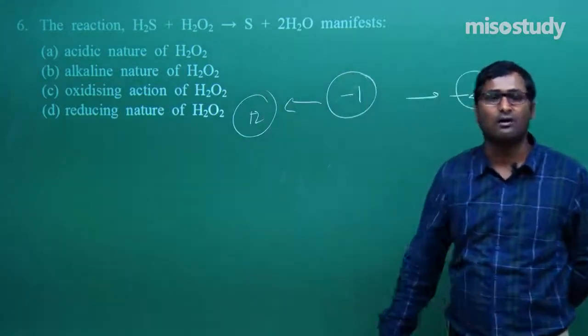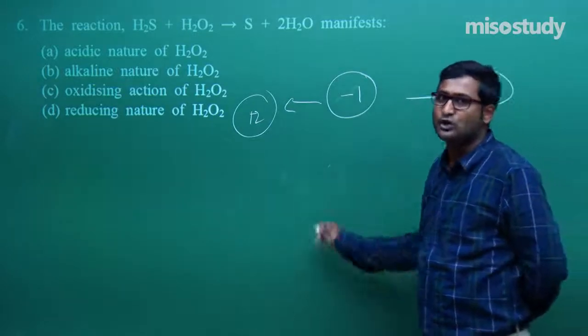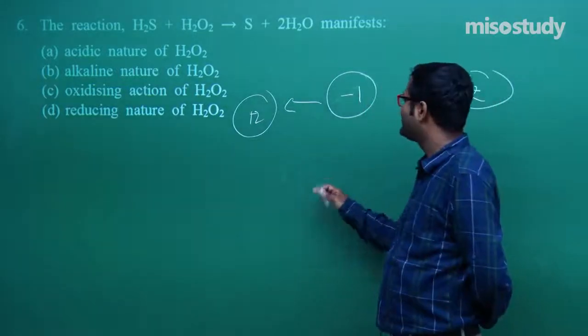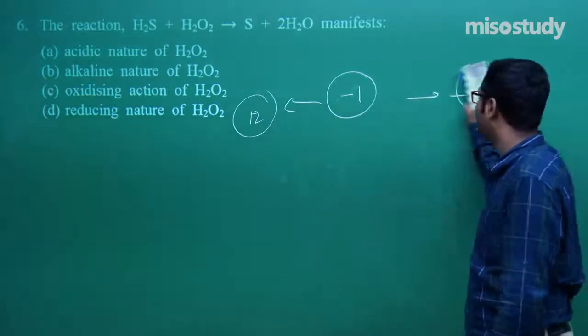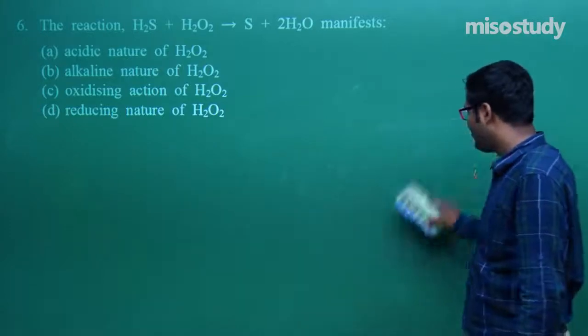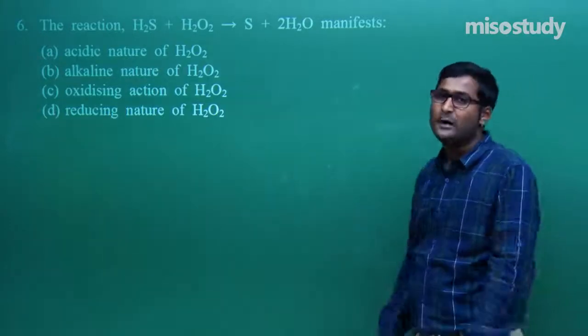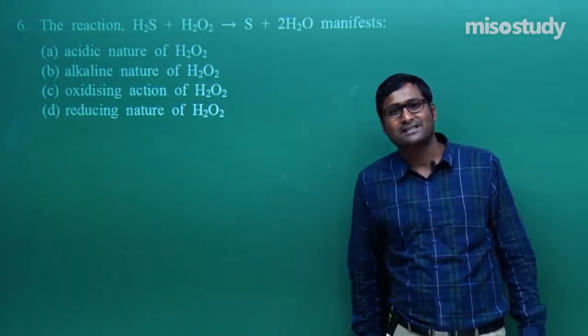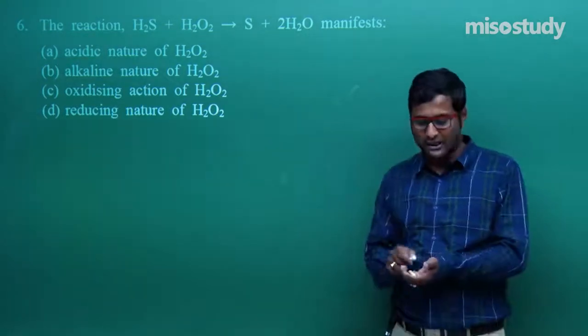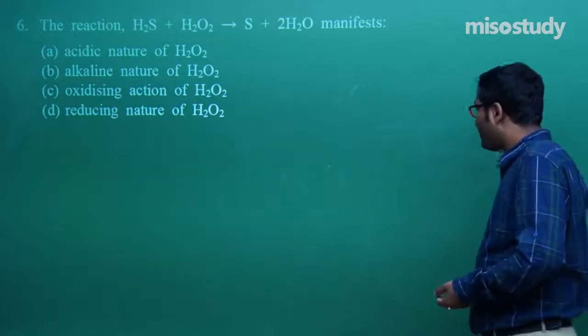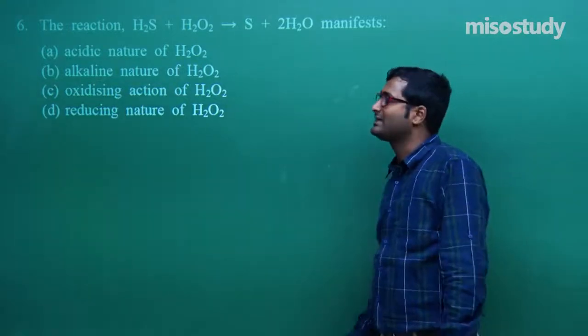It can increase its oxidation state up to +2. Am I right or wrong? Sir, you are absolutely right. So it can act as an oxidizing and reducing agent. If it is an oxidizing agent, then definitely there is a decrement in oxidation number. If it acts as a reducing agent, then definitely there is an increment in oxidation number. Now tell me what is the case here.